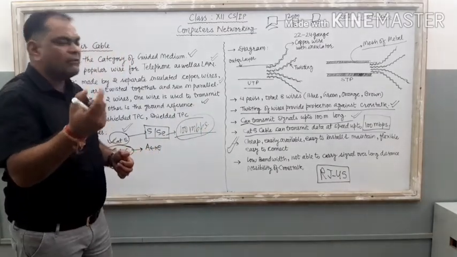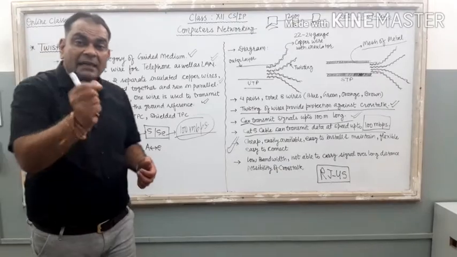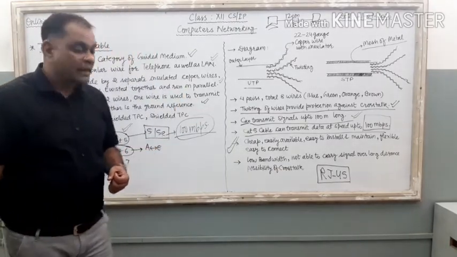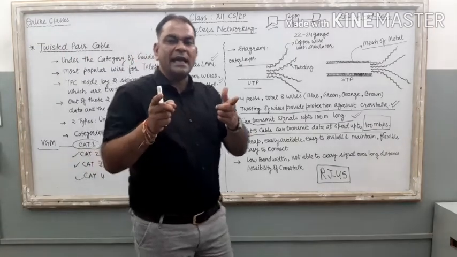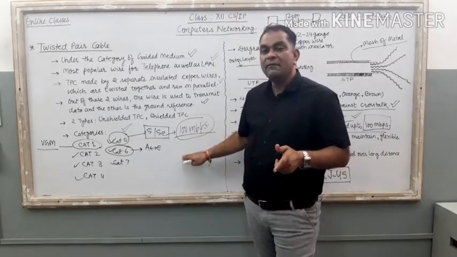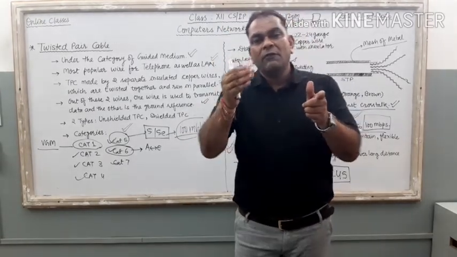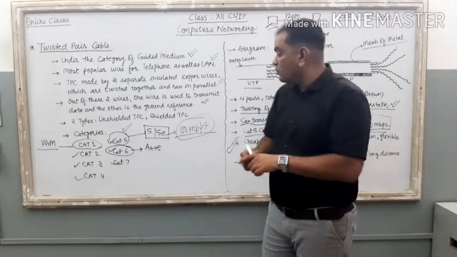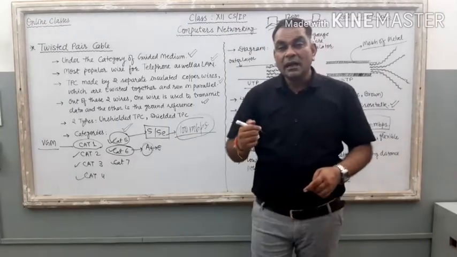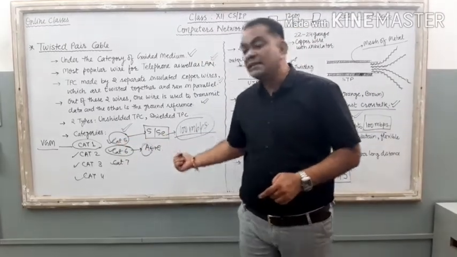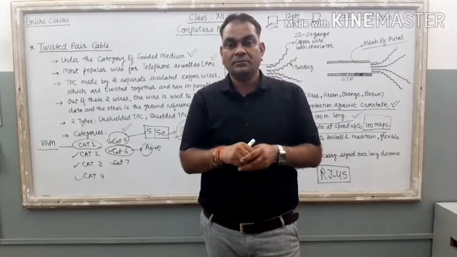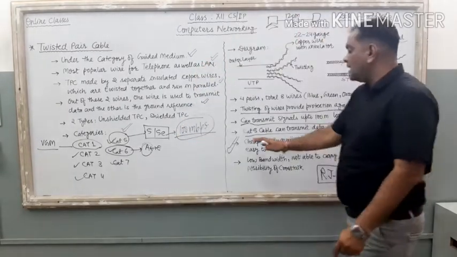The very first advantage is that it is inexpensive, a very cheap wire. One meter of Cat5 twisted pair cable costs around 15 to 20 rupees, and the latest Cat6A cable costs near about 40 rupees per meter. So it is very inexpensive.